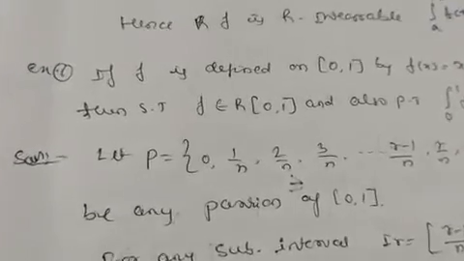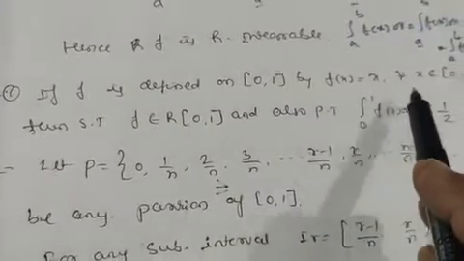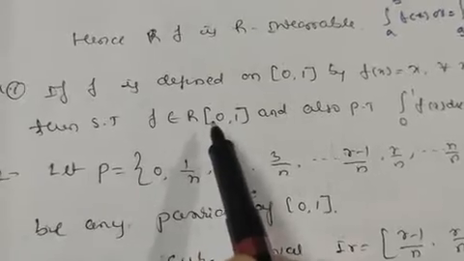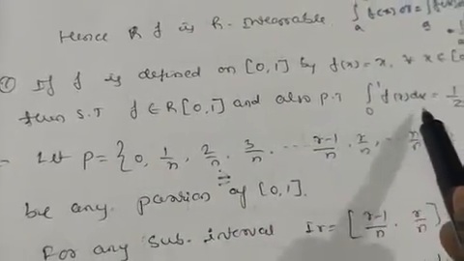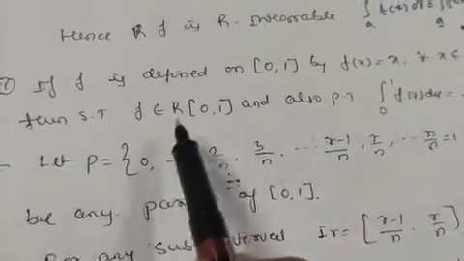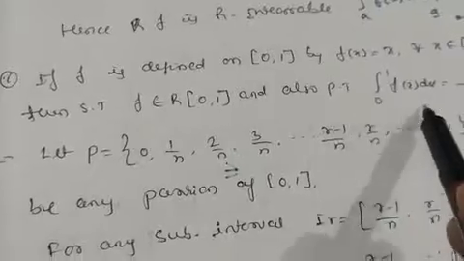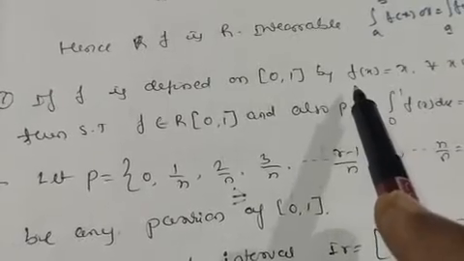Let us take one example in this. If f is defined on [0, 1] by f of x equals x for all x belonging to [0, 1], then show that f belongs to R of [0, 1] and also prove that the integration from 0 to 1 of f of x dx is equal to 1 by 2. So f is Riemann integrable in this interval and you have to prove its integration is equal to 1 by 2. If you do this directly, in one step you will get the solution,